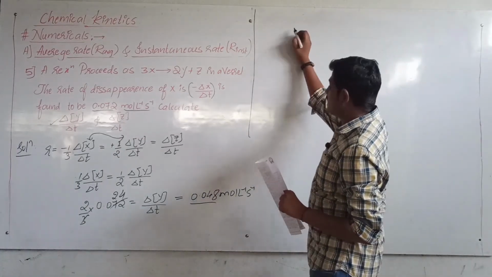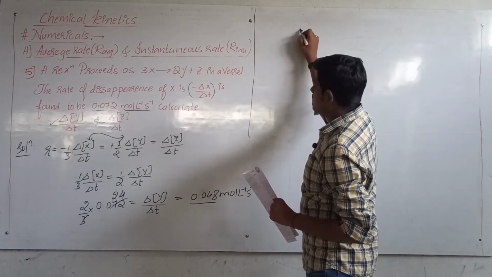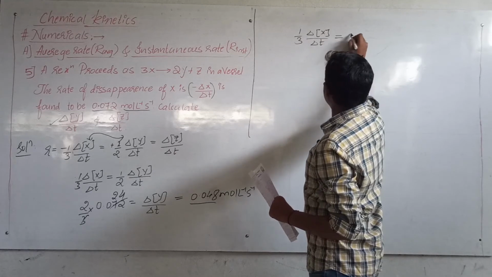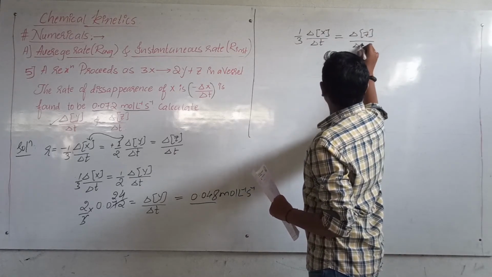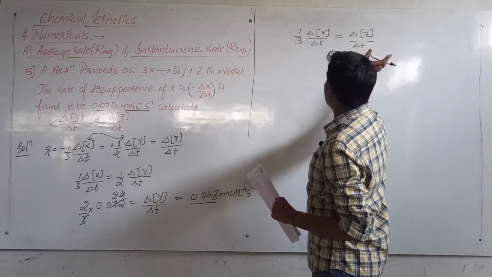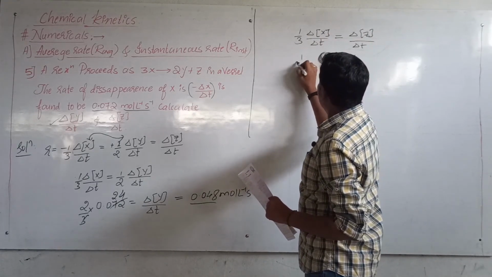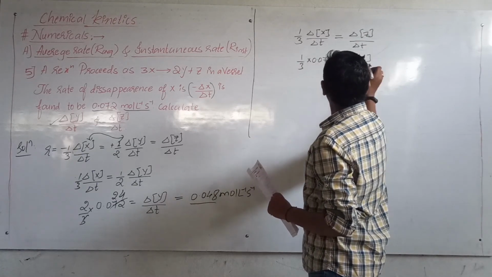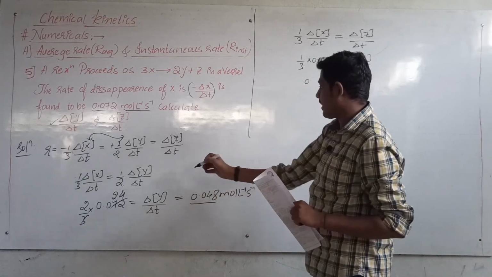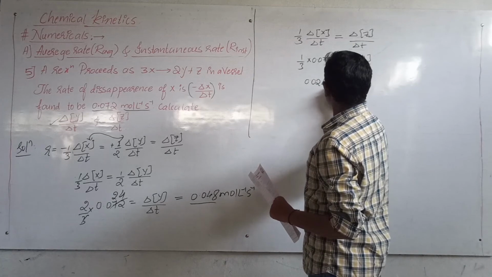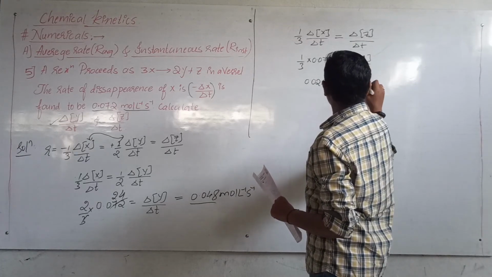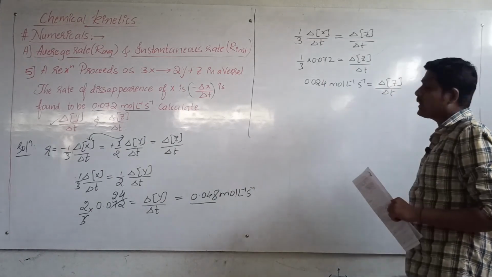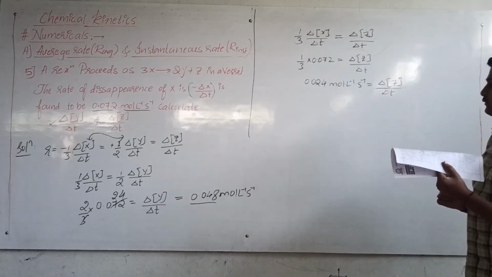Now similarly, when we calculate the second one, we get 1/3 into delta X divided by delta T is equal to delta Z upon delta T. There is no stoichiometric coefficient for Z, so it will be 1/3 into 0.072 is equal to, as we just calculated, 0.024 moles per liter per second, which is the rate of formation of Z. This is how we calculate the rate of formation of Y and Z.